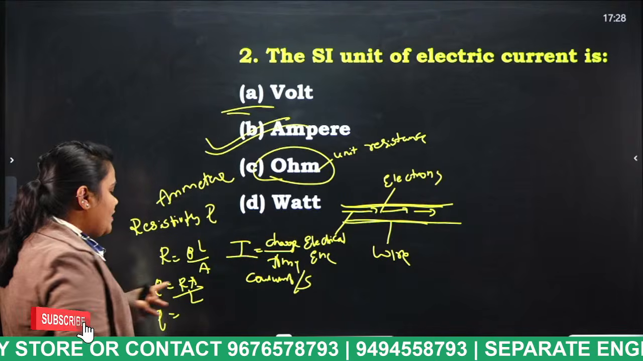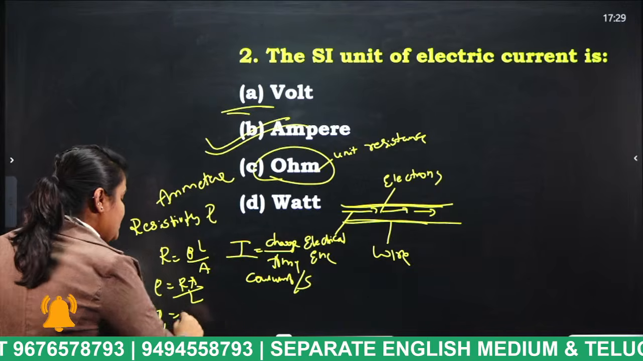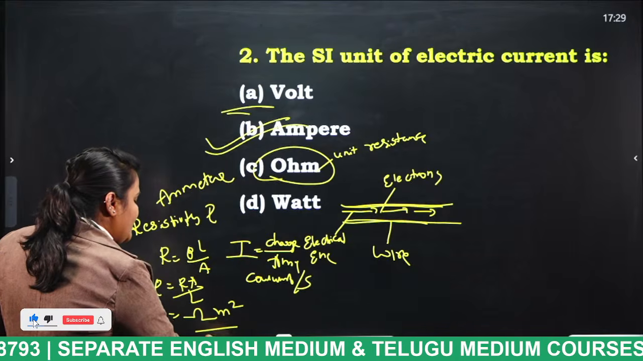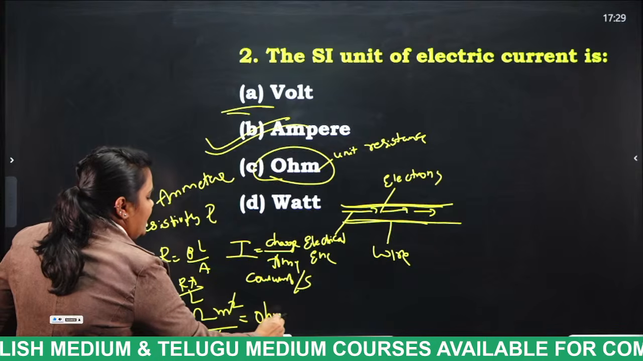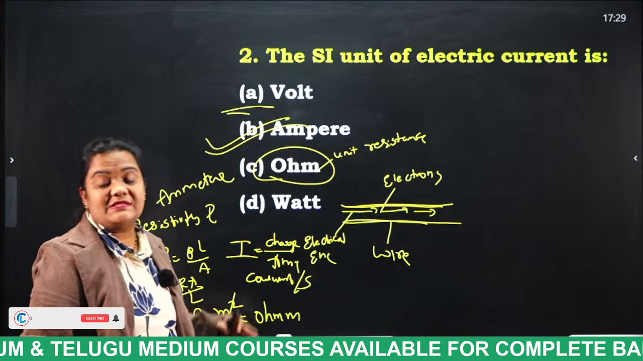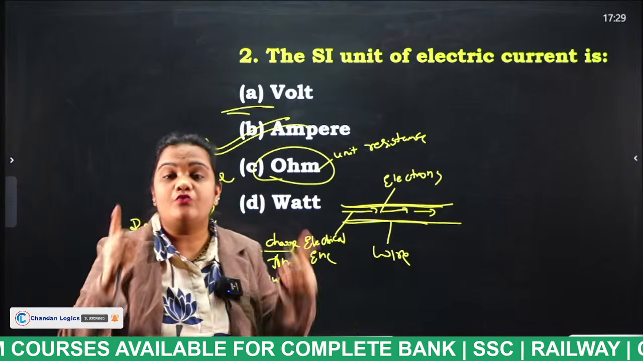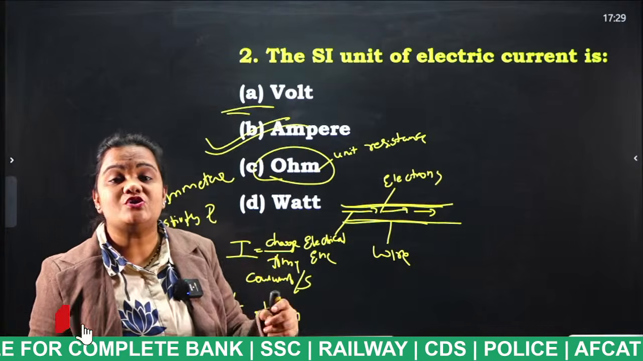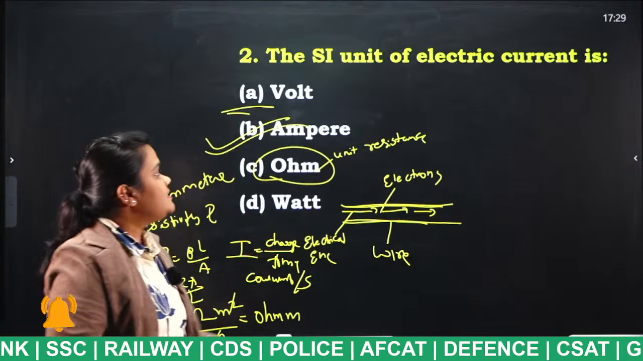So what is the unit of resistance? Ohm. And what is the unit of area? Meter square. And what is the unit of length? Meter. So meter cancels. So what are the units of resistivity? Ohm meter. Remember this, this is very important. The unit of resistance is ohm and the unit of resistivity is ohm meter. Remember, students, very important. Okay, so this is all regarding this question.